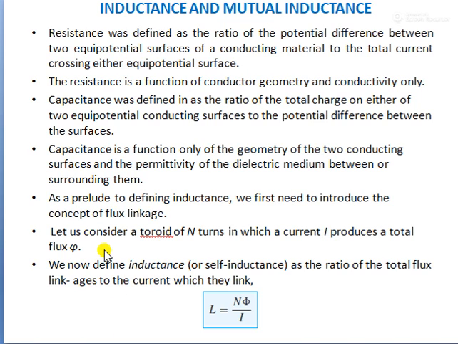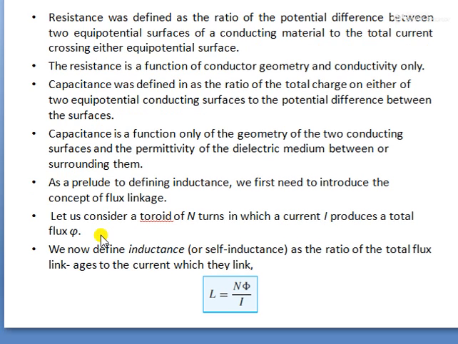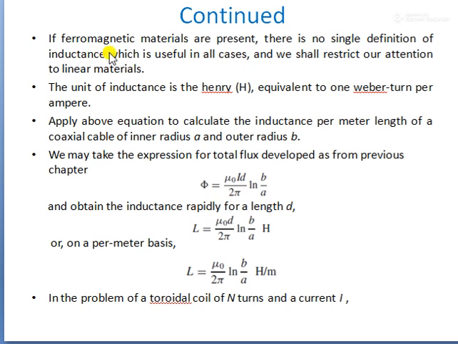Now let us consider a toroid of N turns in which current I produces a total flux phi. If ferromagnetic materials are present, there is no single definition of inductance which is useful in all cases. We shall restrict our attention to linear materials. The unit of inductance is Henry, as I have already told.